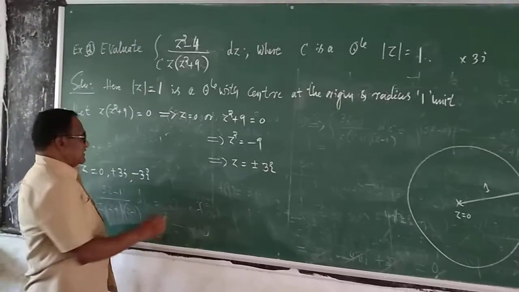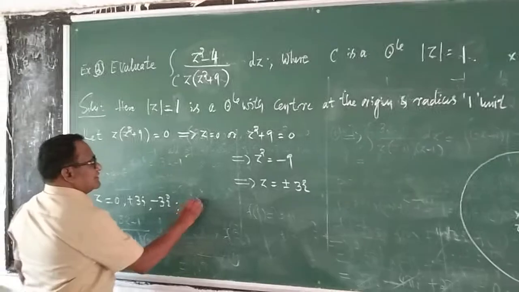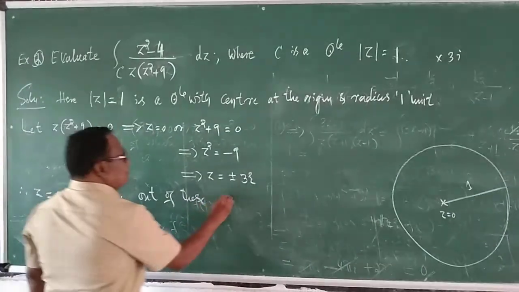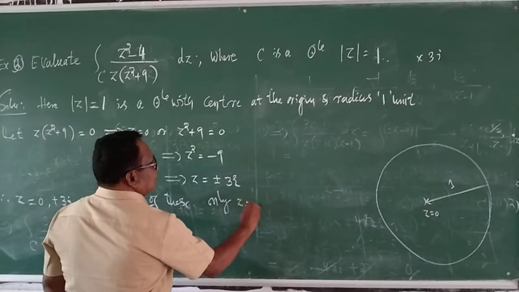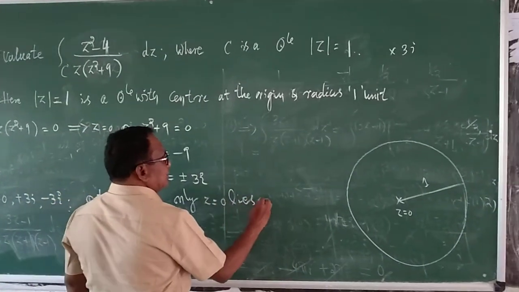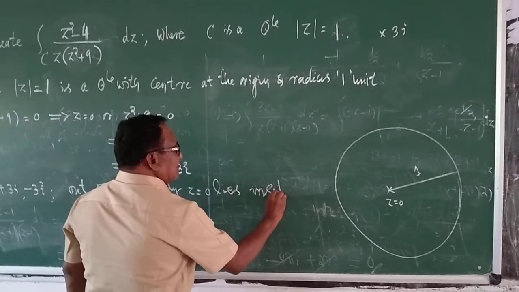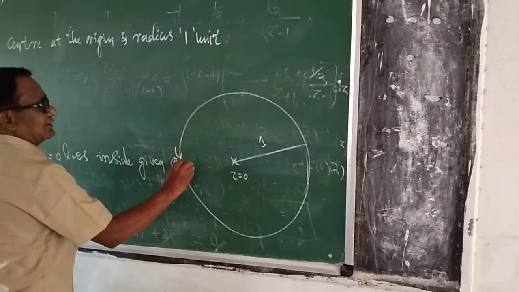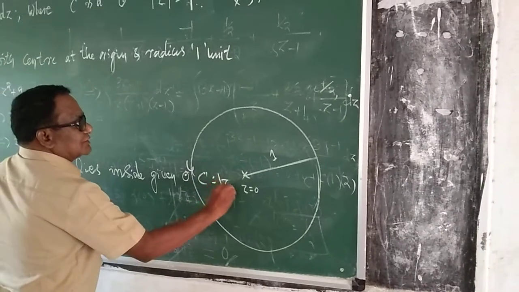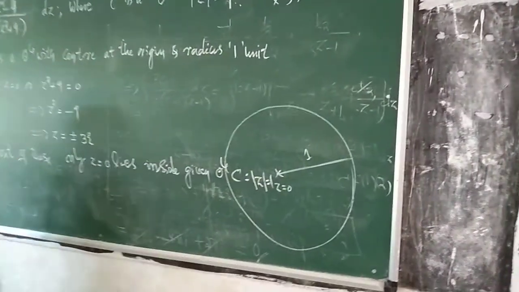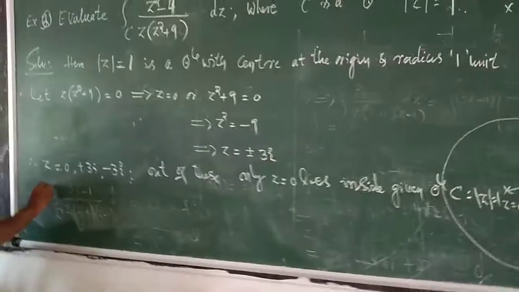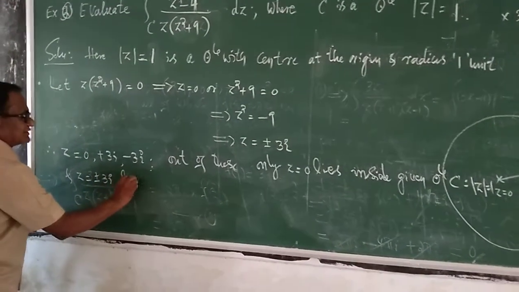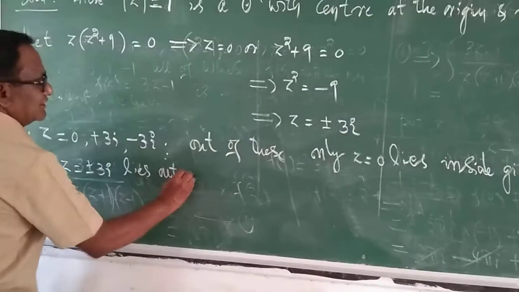Okay, out of these, only z is equal to 0 lies inside the given circle C, whose equation is mod z is equal to 1, and the other ones, z is equal to plus or minus 3i, lie outside the circle.